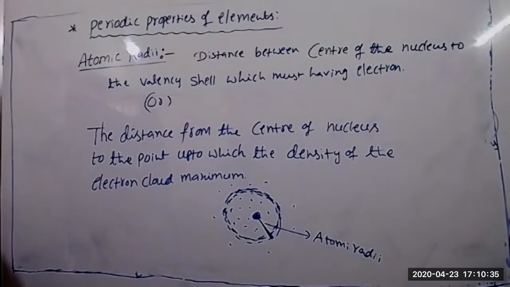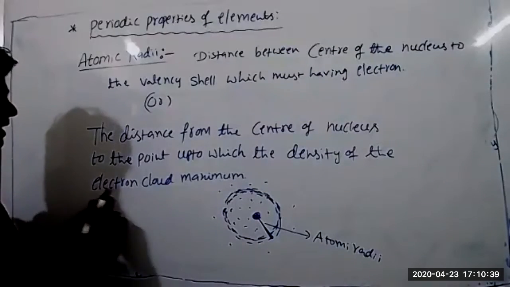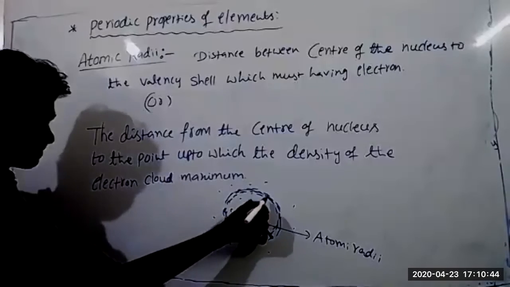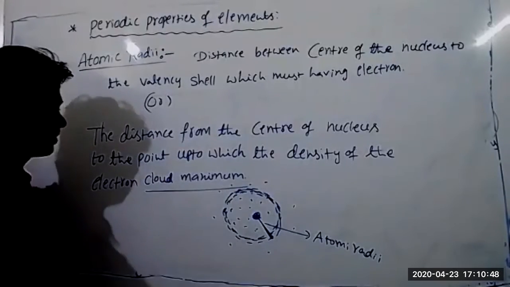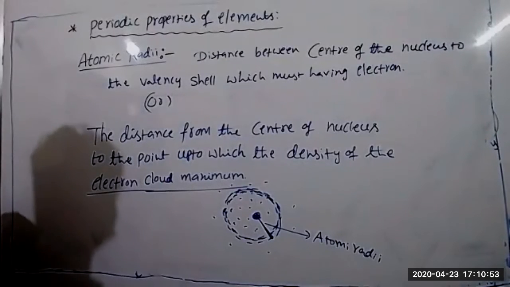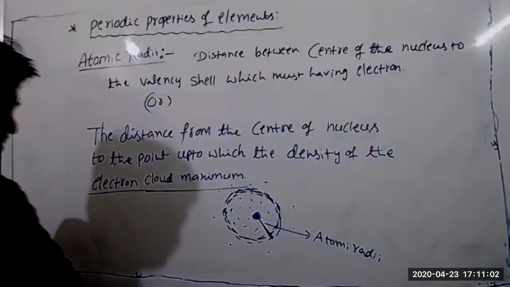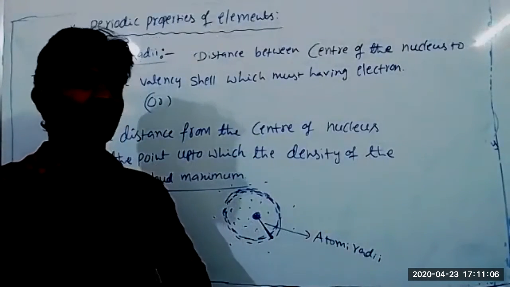So what's the word after electron? After the electron, cloud. This one is right. Electron cloud maximum. That's where the electron density, or the probability of finding the electron, is maximum. That's called electron cloud. Sir, could you repeat the definition of electron cloud? Okay. Electron cloud means wherever the probability of finding the electron is maximum, that is called electron cloud.